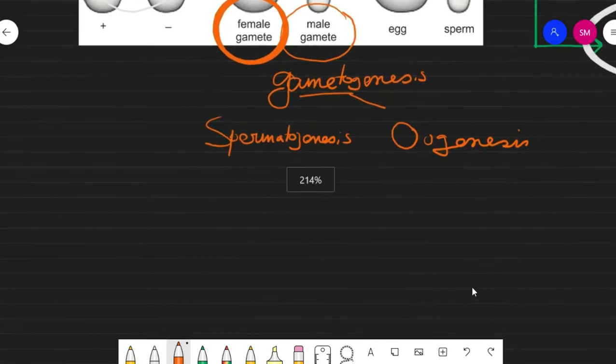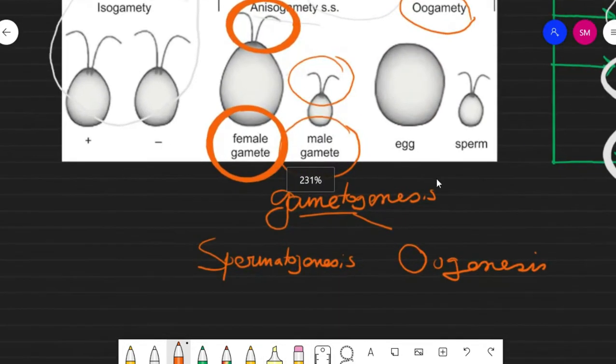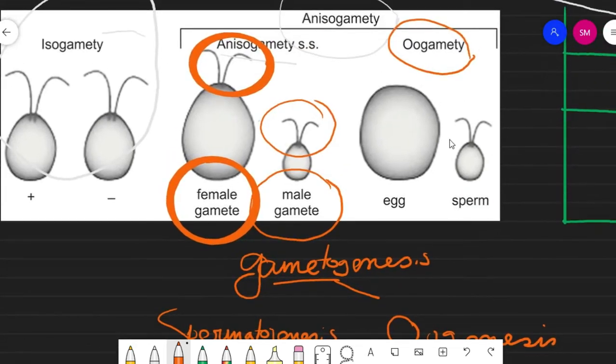Here, if you just notice the oogamy process, in the case of oogamy the female gamete is the larger one, and this gamete is non-motile, that means they are not capable of moving because they are without flagella. And here you notice the male gamete is smaller, and there is a presence of flagella, that means it will be capable of moving. So these are the different types of gamete.